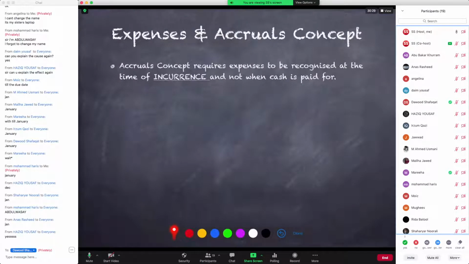That is what we refer to as incurrence. I am going to define incurrence in a bit, but first of all, we need to understand that accruals concept says incurrence of an expense and payment of cash are not to be confused with each other. They are two different events. They are dependent on each other, but they are not to be confused with each other. They are two different events.